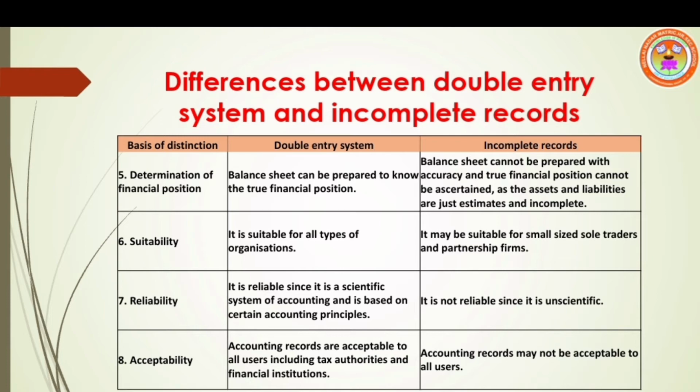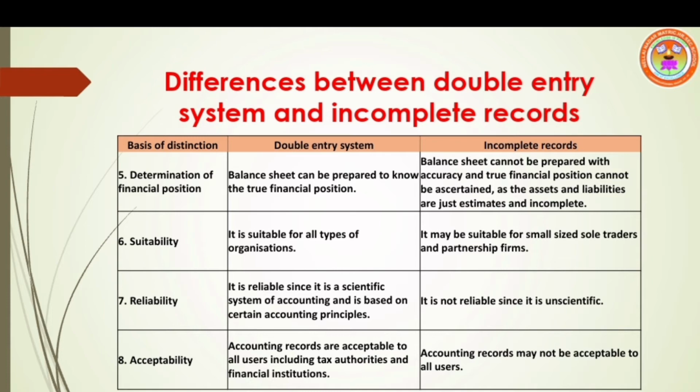Point number 6, suitability. It is suitable for all types of organizations. Whereas incomplete records are suitable only for small size sole traders and partnership firms. 7th one, reliability. It is a reliable statement because it is a scientific system of accounting, and also it is based on certain accounting principles.